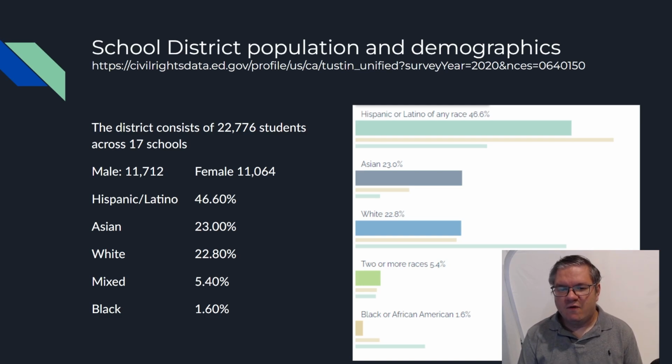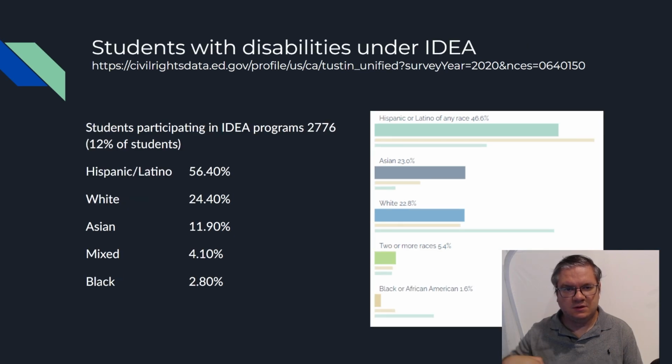In the district, 46.6% are Hispanic, 23% are Asian, 22.8% are white, 5.4% are mixed, and 1.6% are black. See, this district is primarily Hispanic students, and then students with disabilities under IDEA.